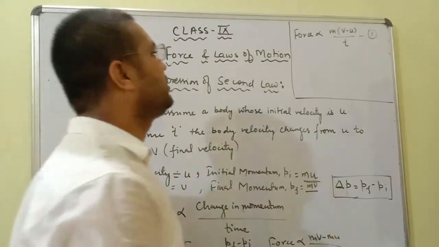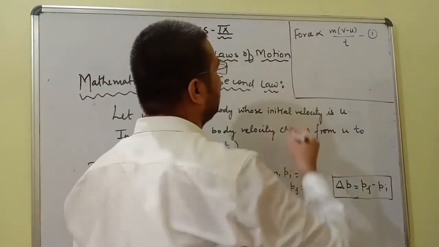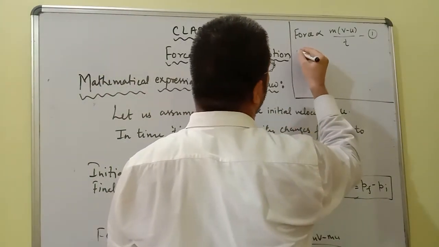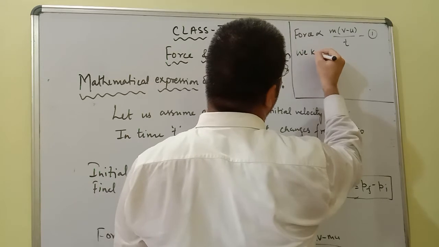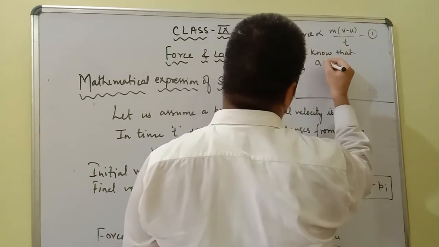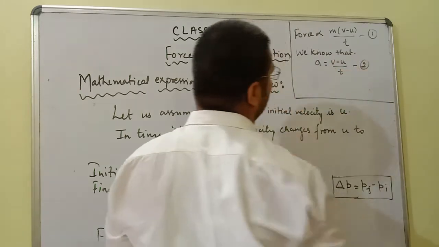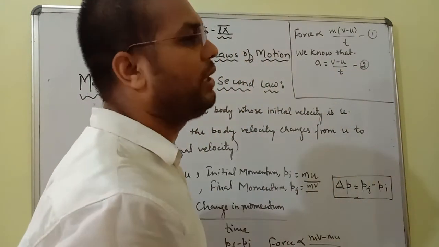What is force? Force is directly proportional to m (v minus u) upon t. But we know that a is equal to (v minus u) upon t. What is (v minus u) upon t? It is a.